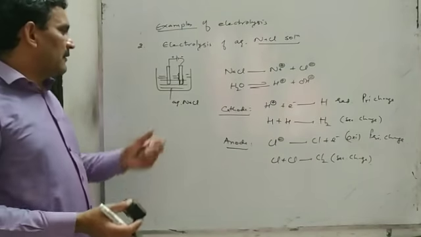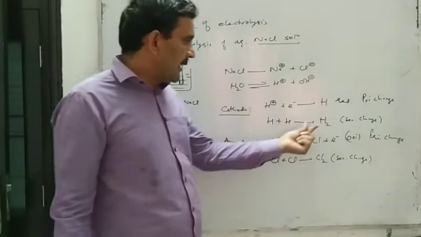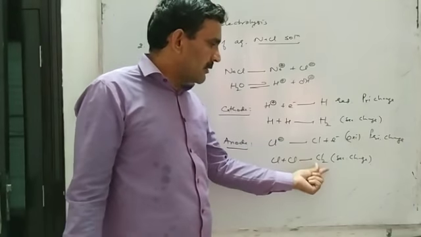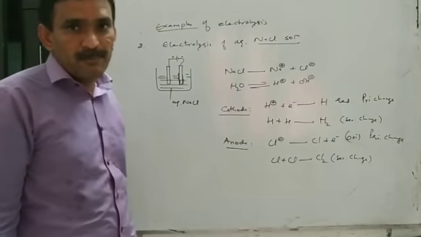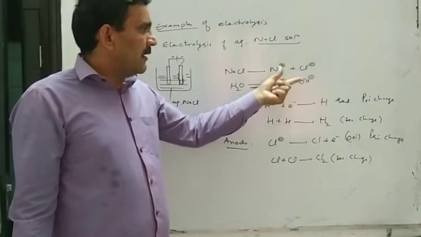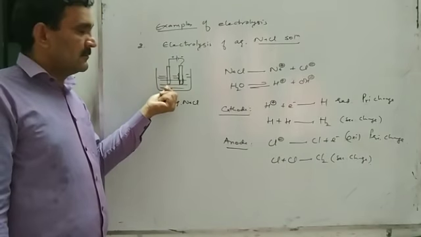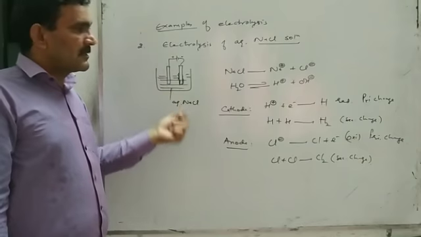It means when aqueous NaCl solution is electrolyzed, we obtain hydrogen at the cathode and chlorine at the anode. And sodium ion and hydroxide ion, that is, sodium hydroxide, is left in solution after the electrolysis.